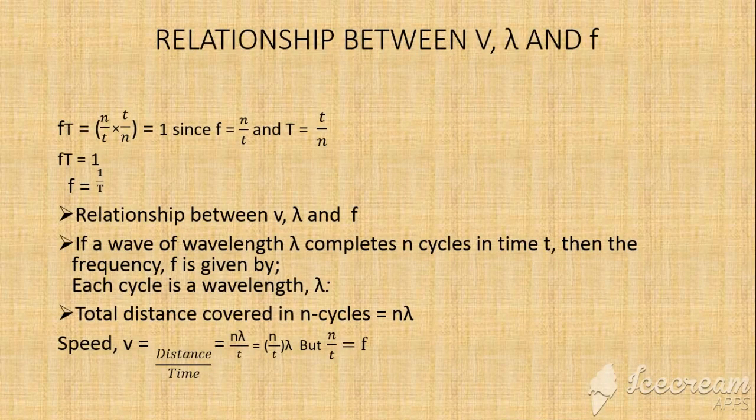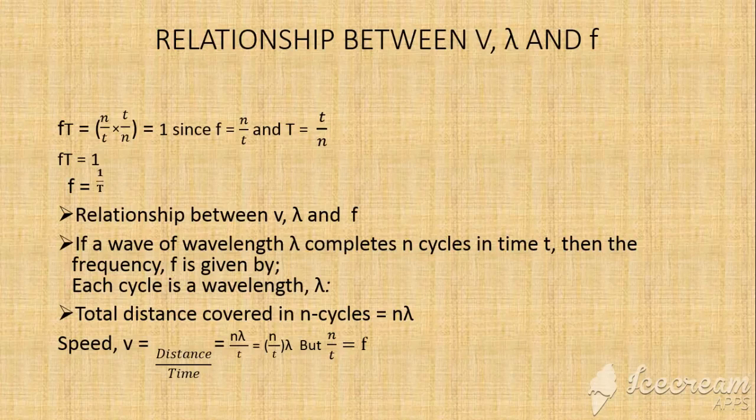Relationship between speed, wavelength, and frequency. Speed is abbreviated by V, wavelength is abbreviated by lambda, and frequency is abbreviated by small f. Therefore, fT is equal to, in brackets, n over t multiplied with t over n, which is equal to 1. Since f is equal to n over t and T is equal to t over n, I'm going to explain